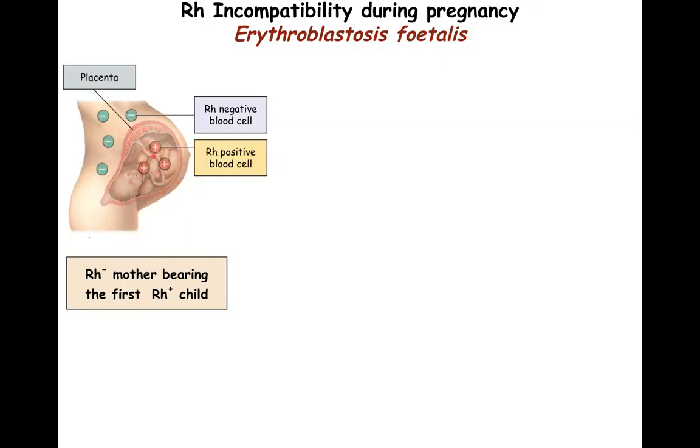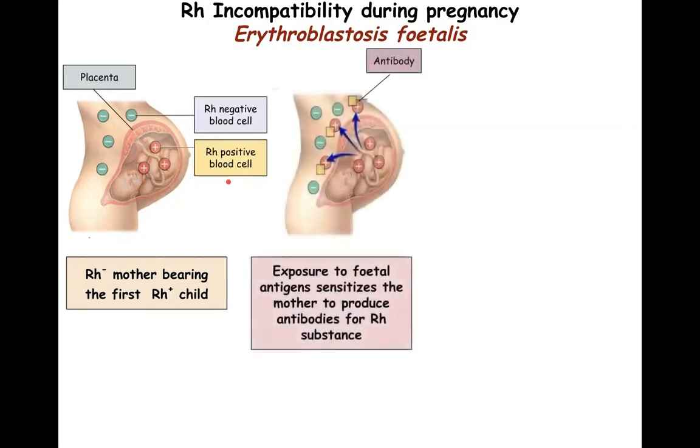Due to some reason, maybe an injury, maybe due to impact, maybe due to some damage to the placenta or umbilical cord, the fetal RBCs come in contact with the maternal blood. Technically, the maternal and the fetal blood never come in contact. But if they do come in contact, then the mother will get sensitized to the RH substance, that means to the RH factor. Once she gets sensitized, she will be making antibodies in her blood.